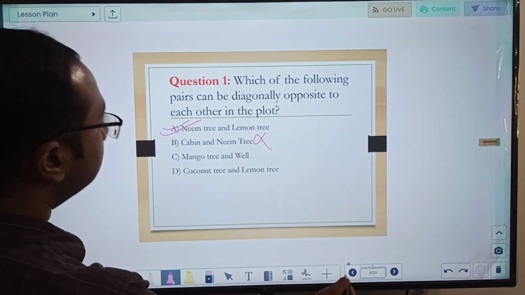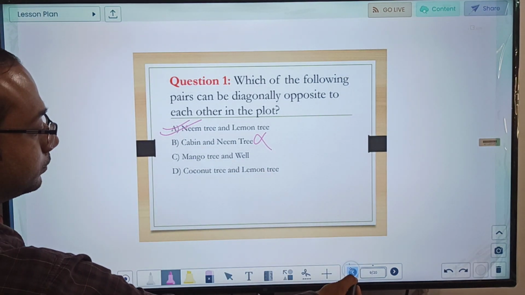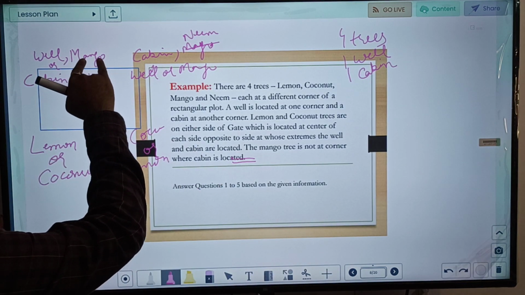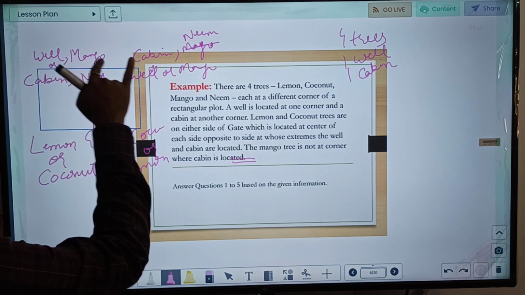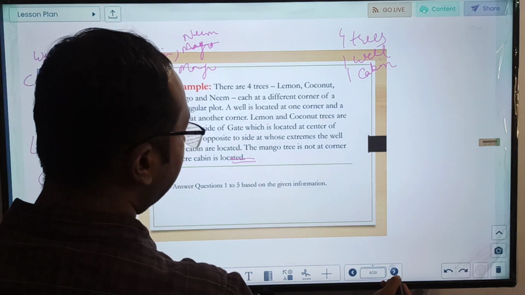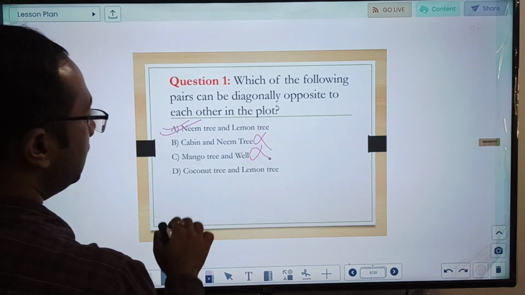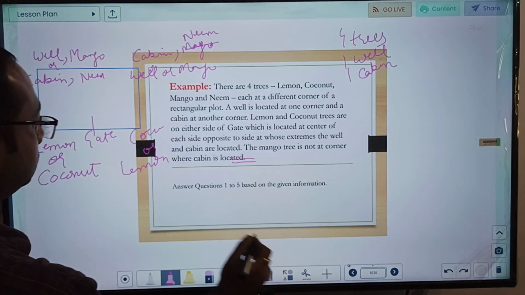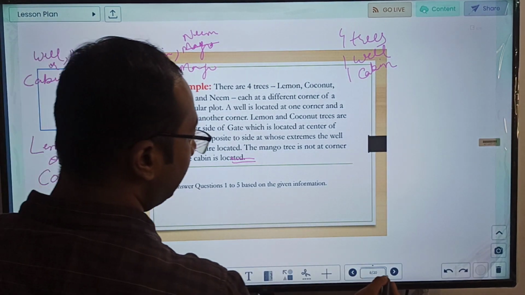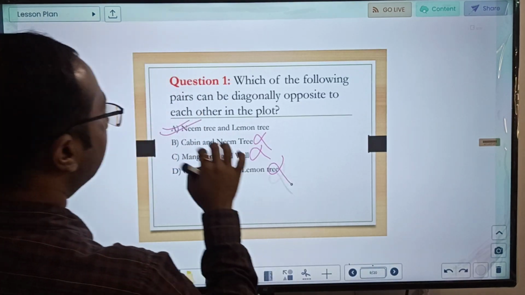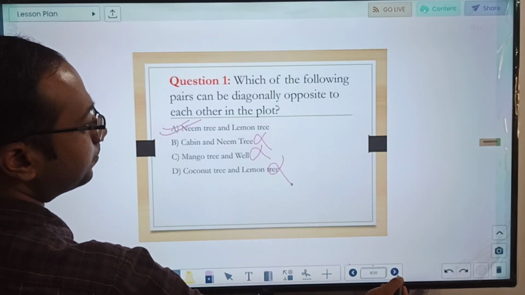Mango tree and well, mango and well, no, they cannot be diagonally opposite, they have to be together. Coconut and lemon, no, again they have to be on the side of the gate only. So clearly first, neem and lemon, is the correct answer.